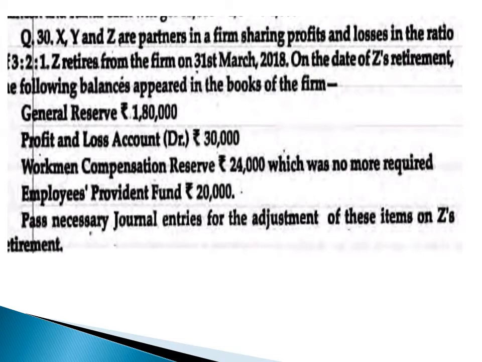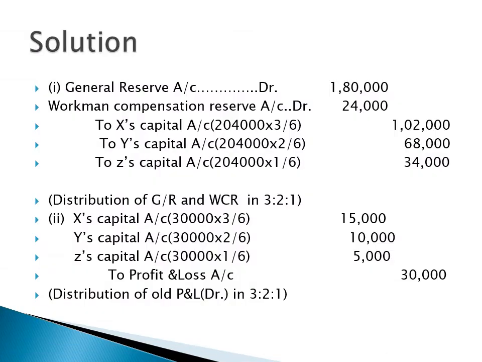Now let us see the solution. General reserve, as we have discussed in the previous slide, is 1,80,000, workman compensation reserve is 24,000, and this will be credited to all partners in their old ratio, that is 3:2:1.